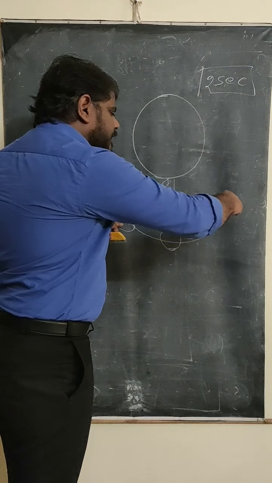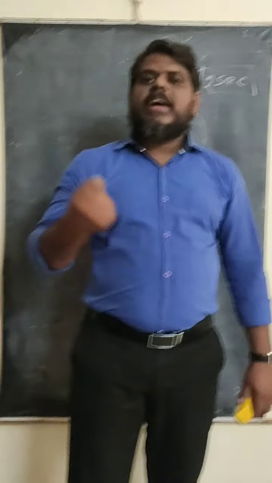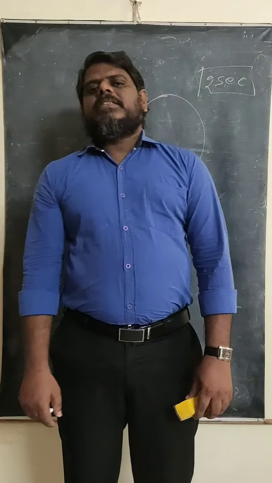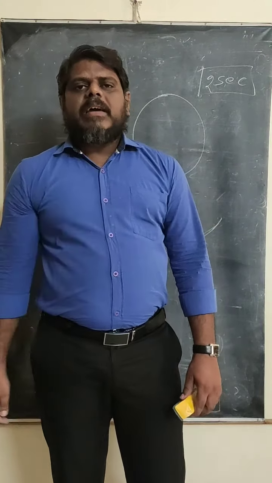Starting from here, going here 1 second, and coming back 2 seconds. If it is oscillating with 2 seconds, then it is the correct time. If the time period increases or decreases, what happens? The time will go wrong. Okay, then why is the time going wrong?